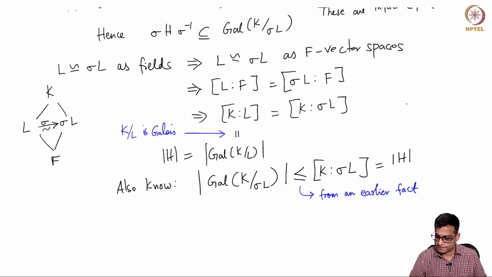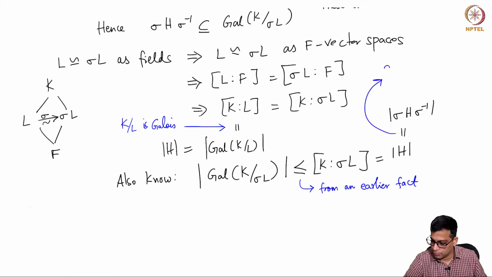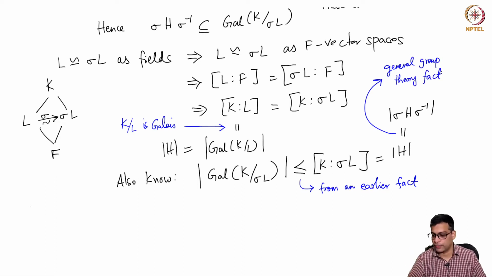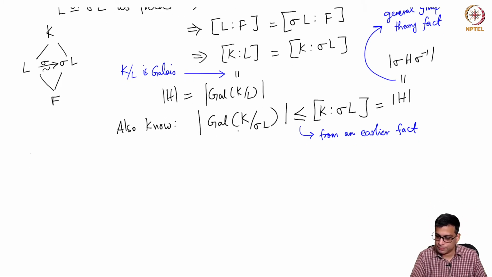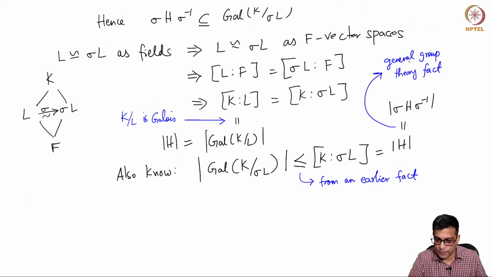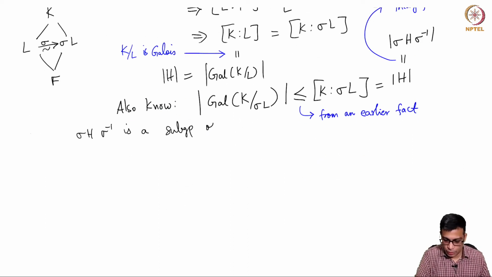And on the other hand, order of H, so I am all over the place, I am sorry, is the order of sigma H sigma inverse. So this is a general group theory fact, right? If you take a subgroup and a conjugate of it, they both have the same cardinality. So this is equal to this, but this is a subgroup of this. Okay, so I am just using two facts. Sigma H sigma inverse is a subgroup of,